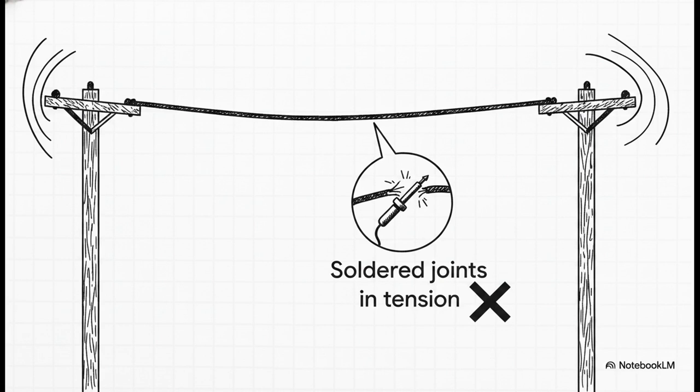You just cannot make a joint in parallel-webbed or multi-core cables that are taking that physical strain. And crucially, any connections or joints in aerial conductors in tension must be made without soldering. Solder suffers from creep and mechanical stress over time. A soldered joint swinging in the breeze? Yeah, that is literally a failure waiting to happen.